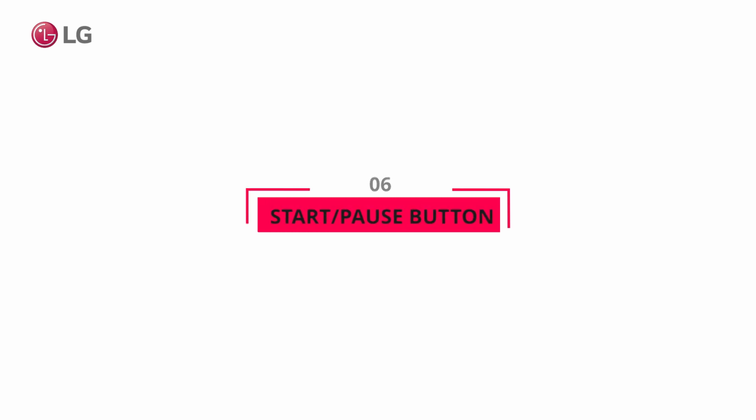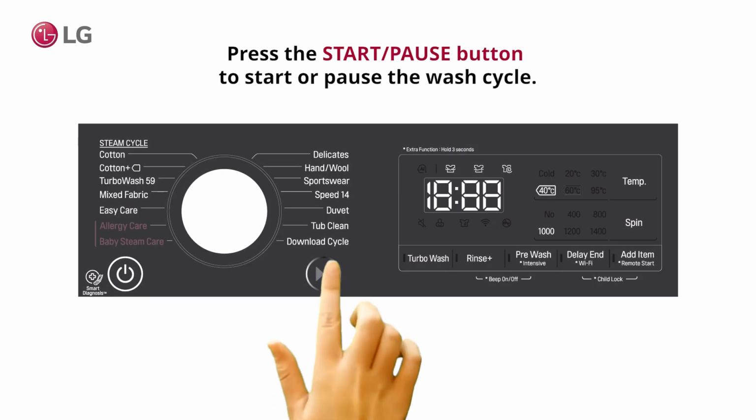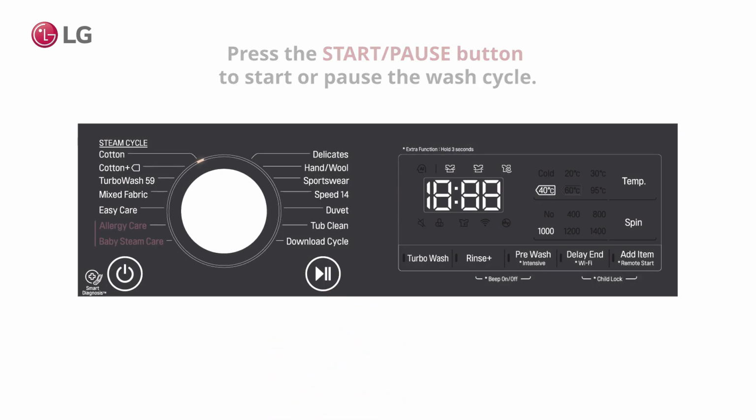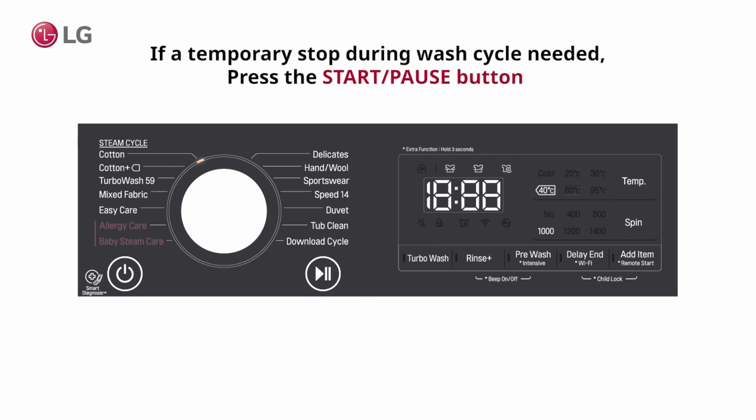Start Pause button. Press the Start Pause button to start or pause the wash cycle. If a temporary stop during the wash cycle is needed, press the Start Pause button.